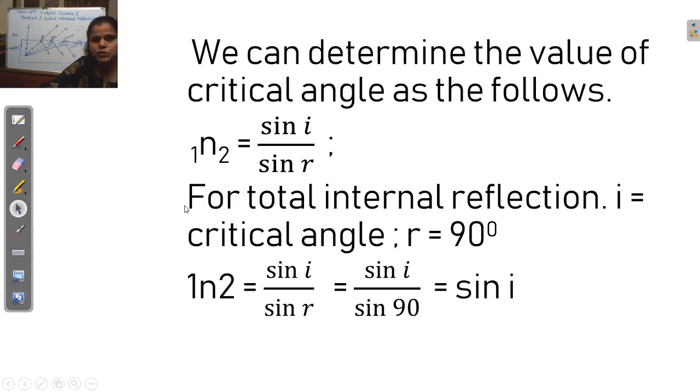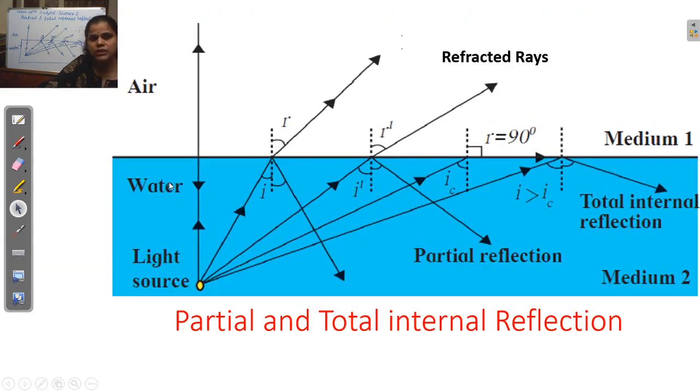I hope you understood this whole topic. Again I repeat, what is the partial reflection? When a light ray enters from the denser medium to the rarer medium, it gets partially reflected. Partially reflected means some part of the light ray comes back into the denser medium. This is called the partial reflection.